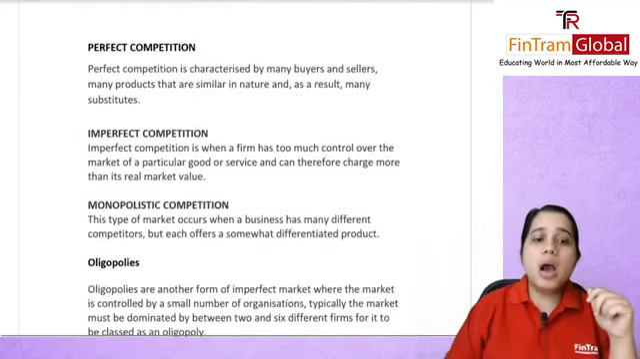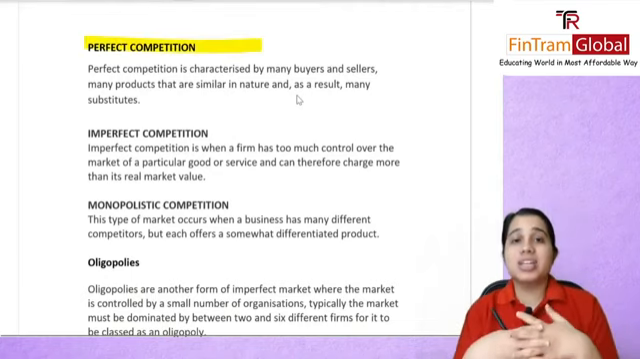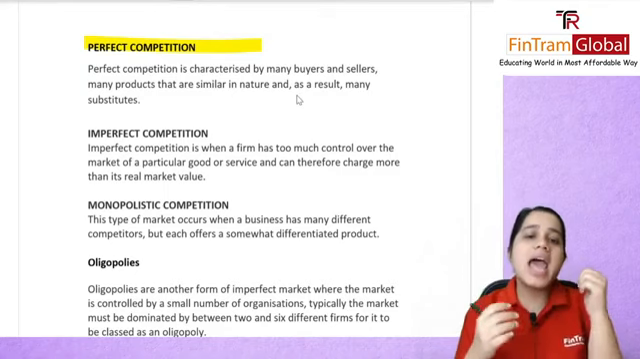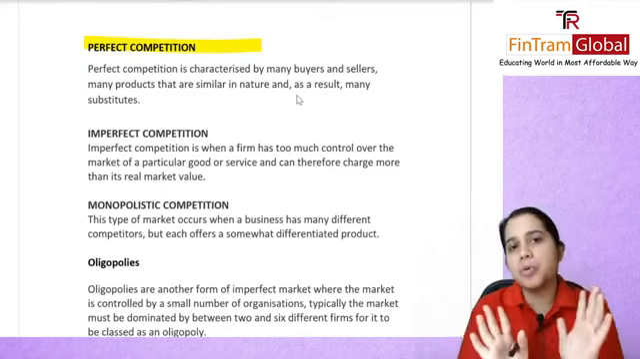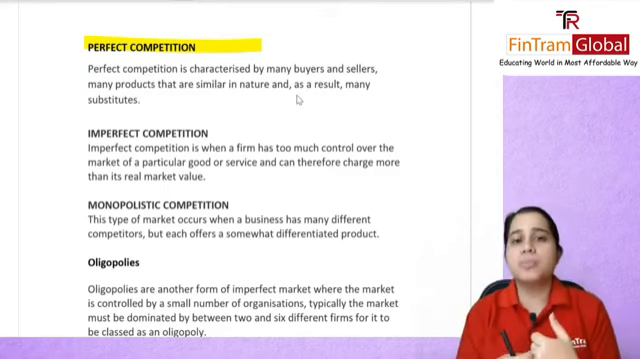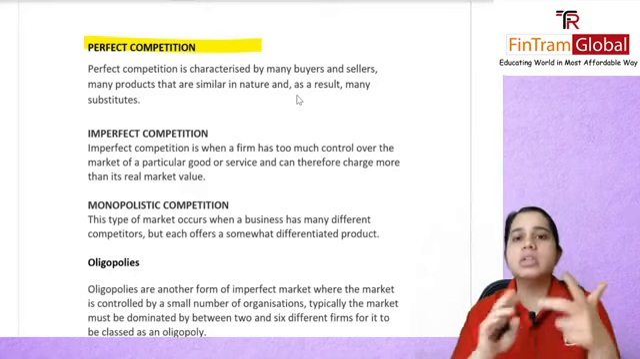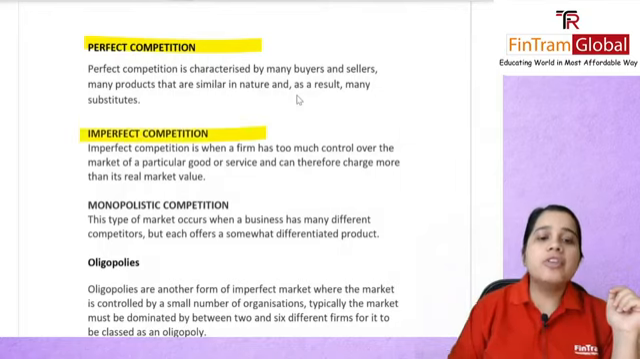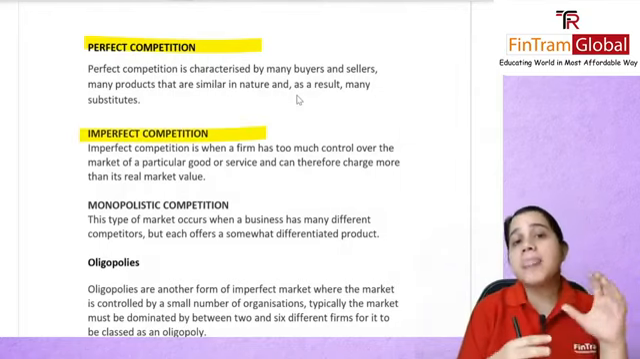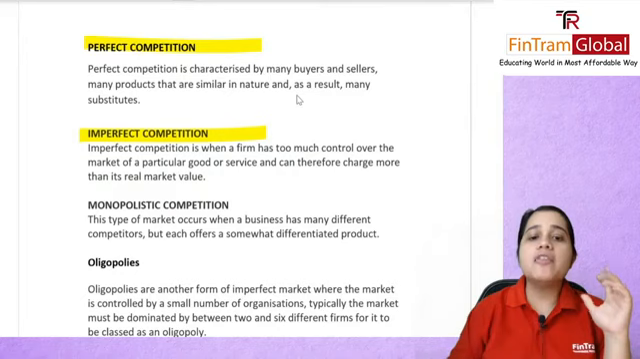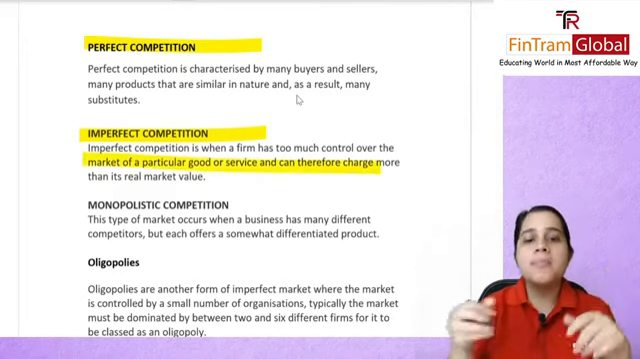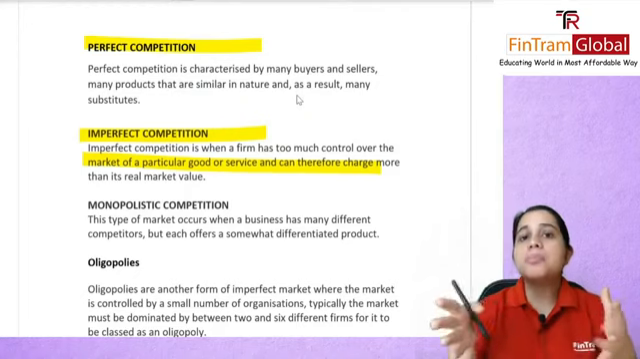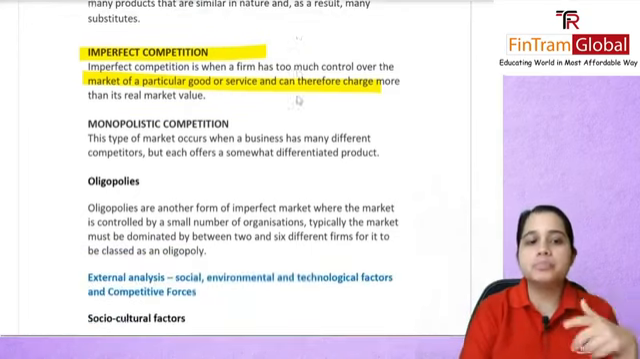Then we talked about perfect competition. This is basically categorized by many buyers and sellers, who are selling somewhat similar products, that is, substitutes. You could be selling butter and margarine, they are substitutes. You could be selling tea, coffee. Then you have your imperfect competition. This is wherein one firm or a few firms will have too much control over your market, and therefore they can go ahead and charge anything, because there is not much competition.